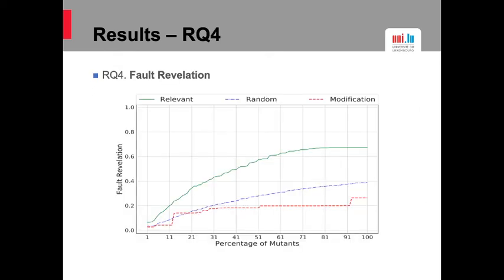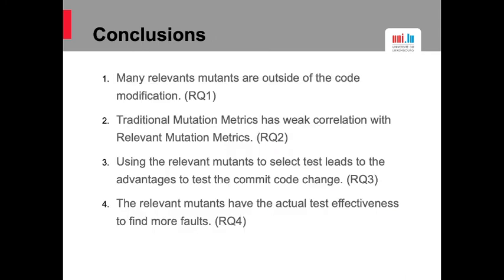The figure shows the result about research question 4. We select 27 mutants for each commit from the coverage. X-axis is the normalized percent of the number of mutants. Y-axis is the fault revelation ratio. We can see that there is a big difference between relevant mutants, random mutants, and mutants in modification to find the fault. It shows that relevant mutants have the actual test effectiveness to find the fault in the program. We also compute the test effect size, and more details can be found in our paper.